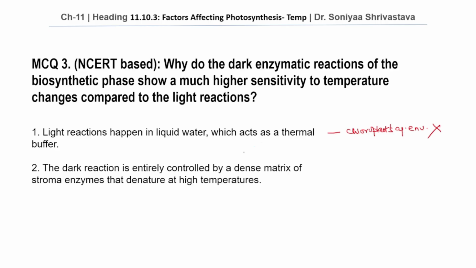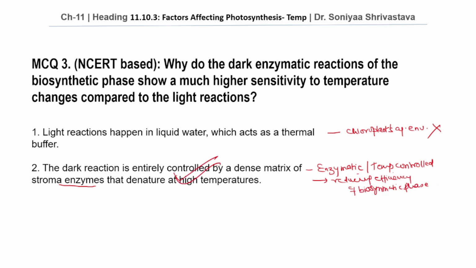Option number 2. The dark reaction is entirely controlled by a dense matrix of stroma enzymes that denature at high temperature. We have already seen that dark reactions are completely enzymatic and temperature controlled. High temperatures can alter the enzyme structure, reducing the efficiency of biosynthetic phase. Therefore, this is our correct answer.